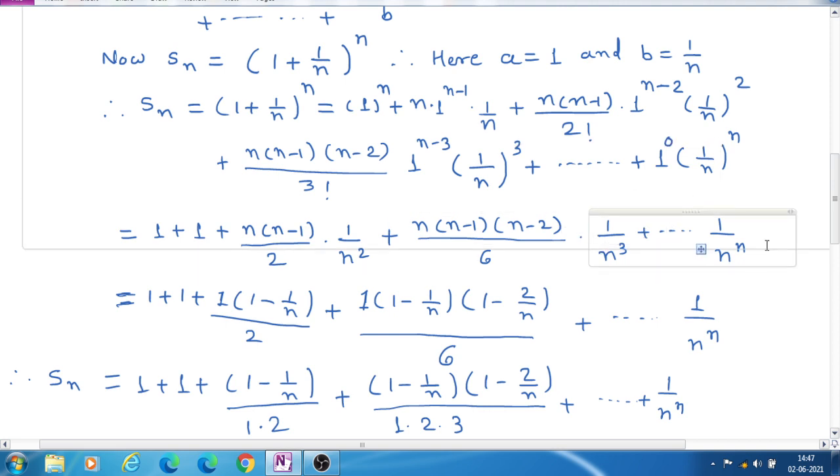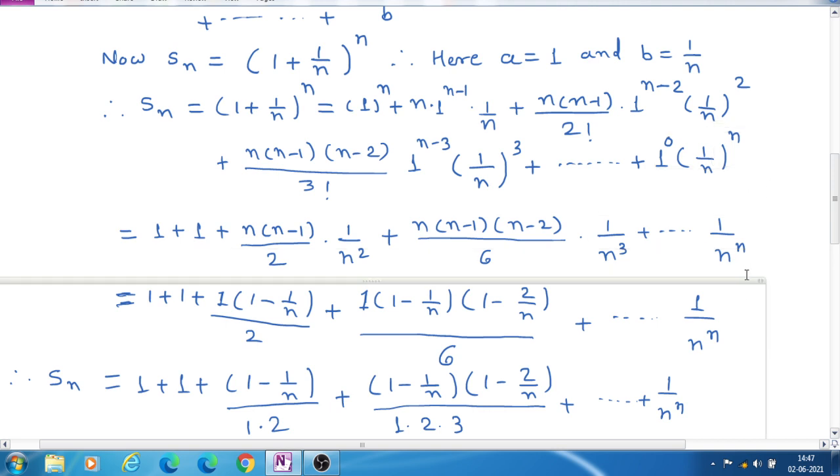Likewise, the last term is only b raised to n, that is 1 upon n raised to n.